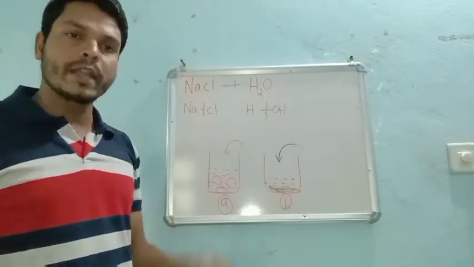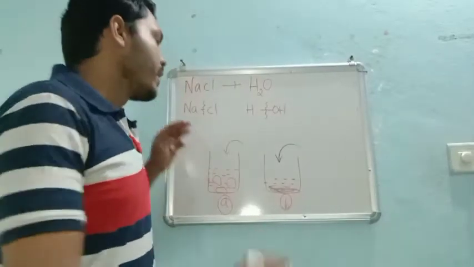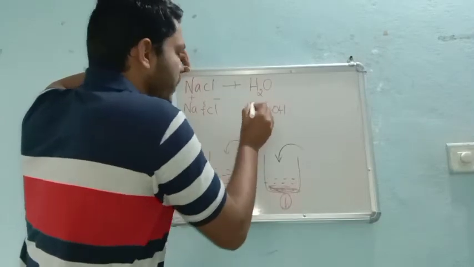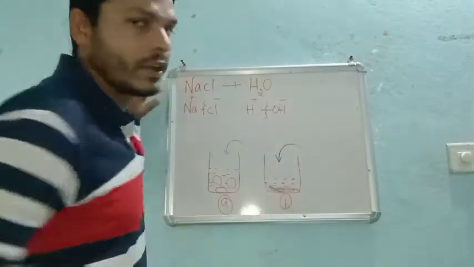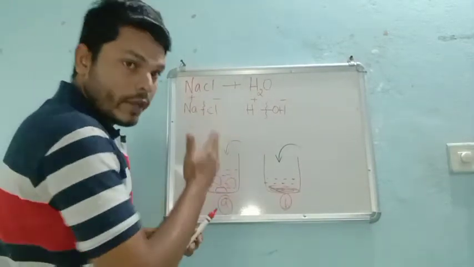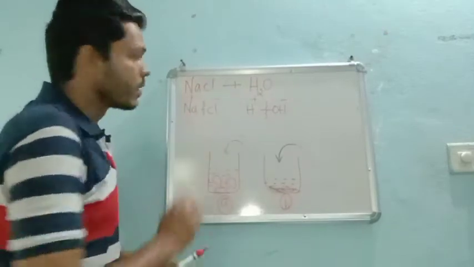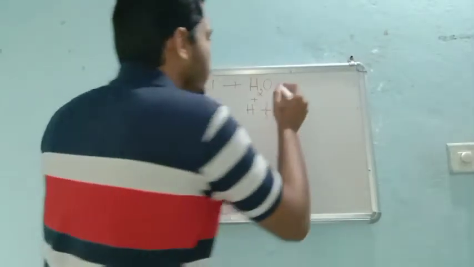Because its electronegativity is nearly zero, we can say this will get positive, this will get negative. Of course, this will get positive, and definitely this will get negative. So now the old bond is breaking, right? In case of B only I am showing here. So in case of B, the old bond is breaking and the new bond is forming.